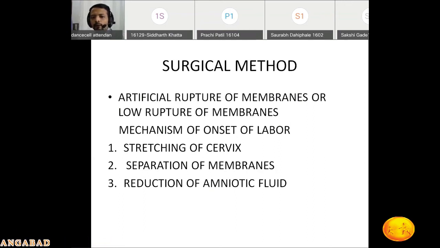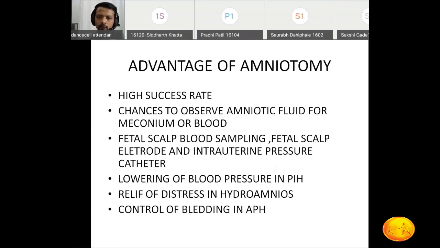Okay, how will artificial rupture or low rupture of the membranes induce the labor? It causes stretching of the cervix, it will separate the membranes and it will reduce the amniotic fluid. That is how they will start synthesizing the prostaglandins and induce the labor. Okay, so what is the advantage of ARM?